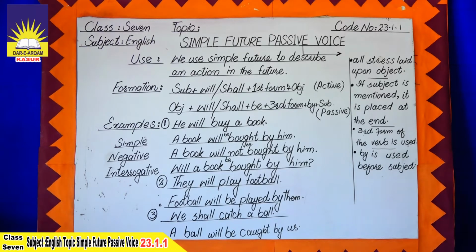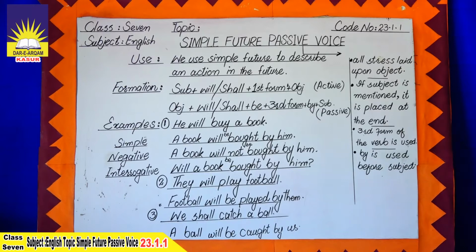Now coming towards our main topic, that is simple future passive voice. We use simple future passive voice when we talk about future plans that have not happened in the present and past, but are expected to happen in the future. So we use simple future passive voice to describe an action in the future.